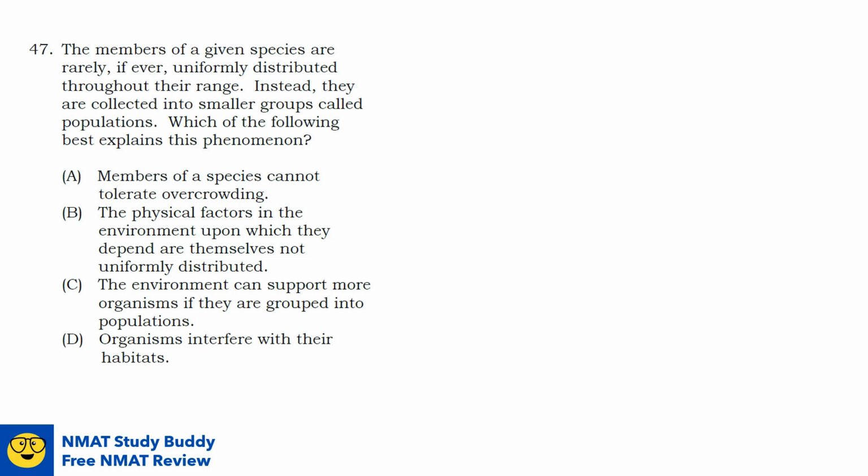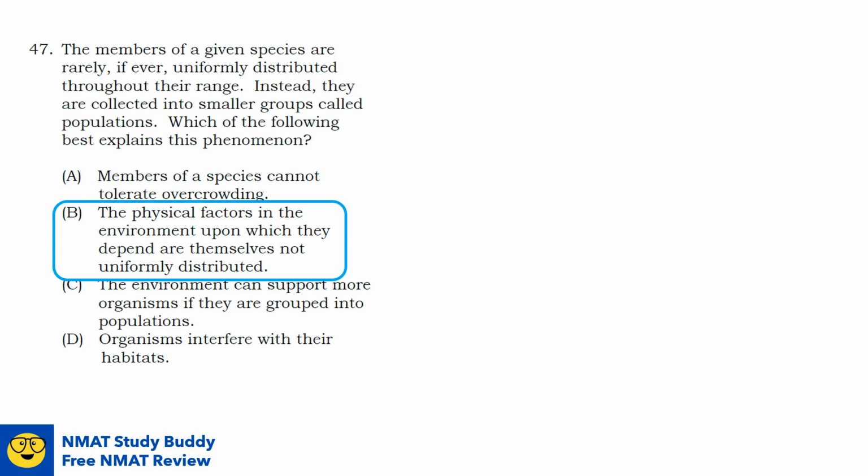Since it is rare to find an environment with uniform distribution of these resources, it would also be rare to find a uniform population distribution of this species throughout their range. So the answer here is quite straightforward. It will be option B. The physical factors in the environment upon which they depend are themselves not uniformly distributed.